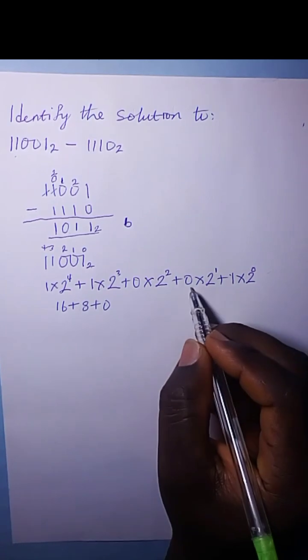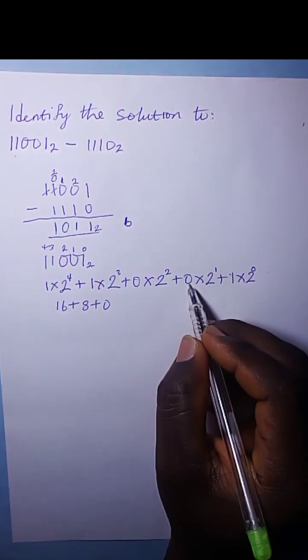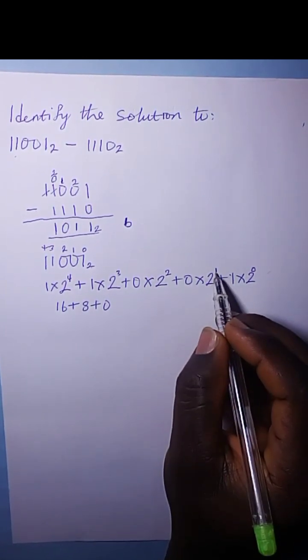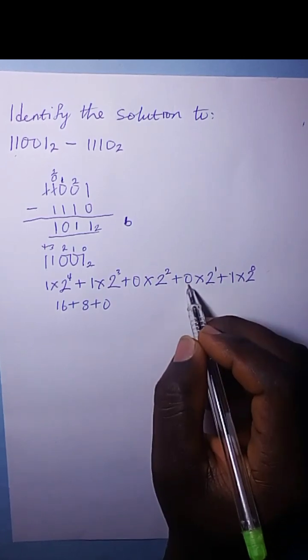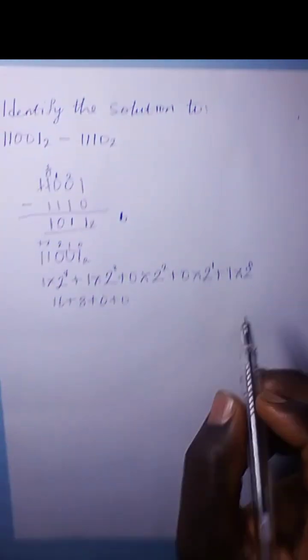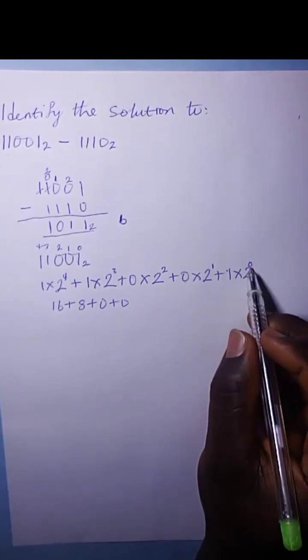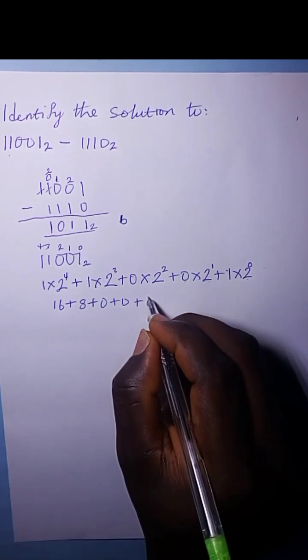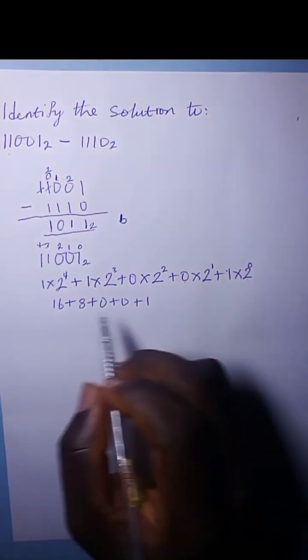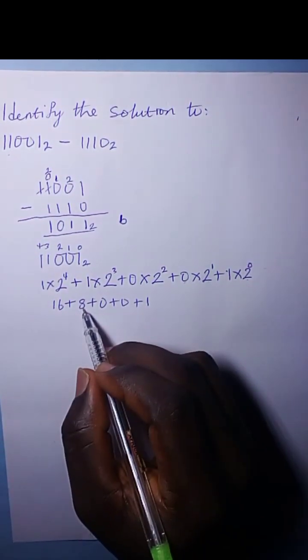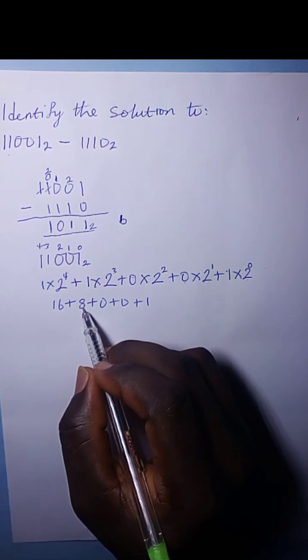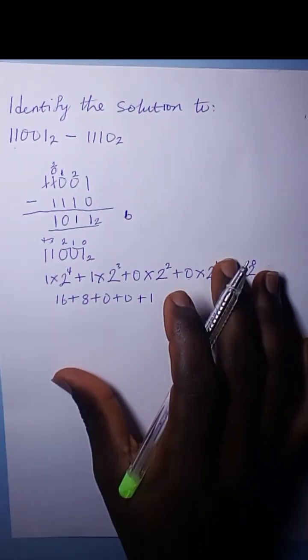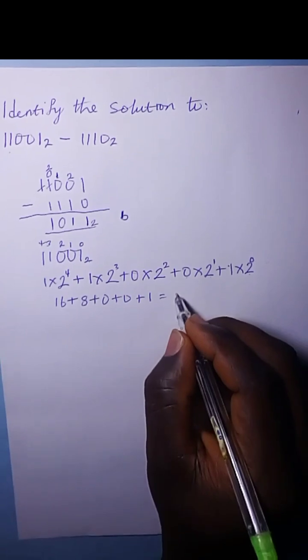And 2 to the first power is 2 times 0 is 0. And then 2 to the power of 0 is 1 times 1 is 1. So if you add up these numbers, you're going to have 24 and 25. So you're going to have 25 in base 10.